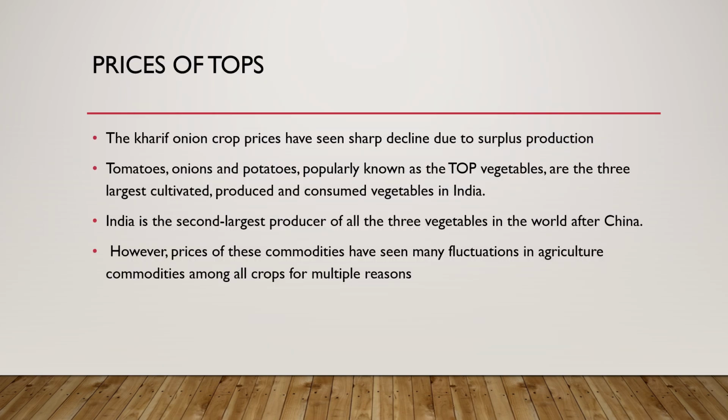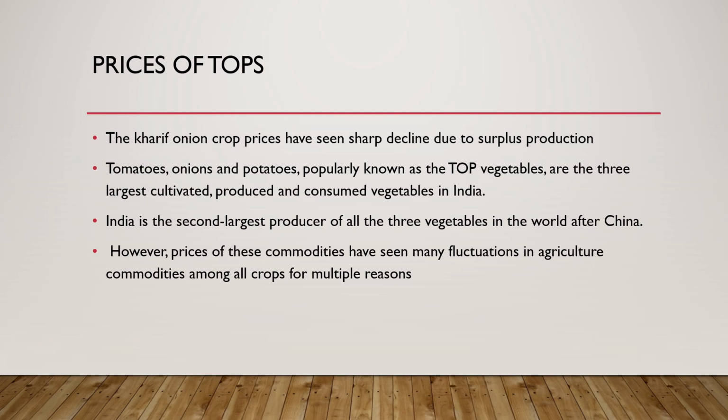Now we have the price of TOPs, which by TOP we understand tomatoes, onion, and potatoes. As we know, the Kharif onion crop prices have seen a sharp decline due to surplus production. Tomatoes, onion, and potatoes, popularly known as TOP vegetables, are the three largest cultivated, produced, and consumed vegetables in India. Also, India is the second largest producer of all three vegetables in the world after China.